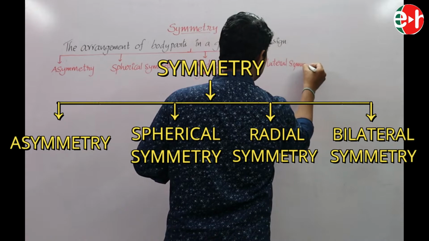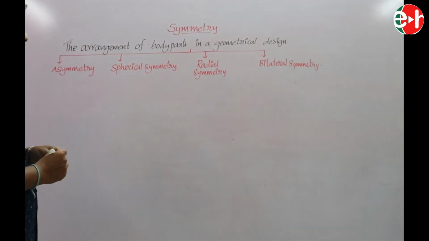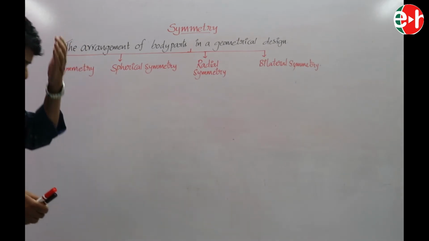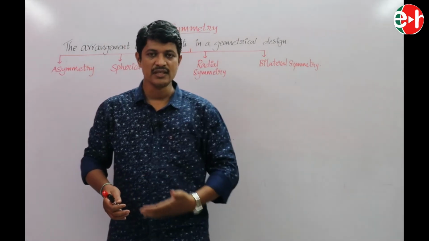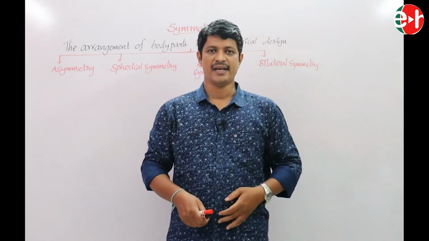These are the different types of symmetry. The arrangement of the body parts in a geometrical design is called symmetry.